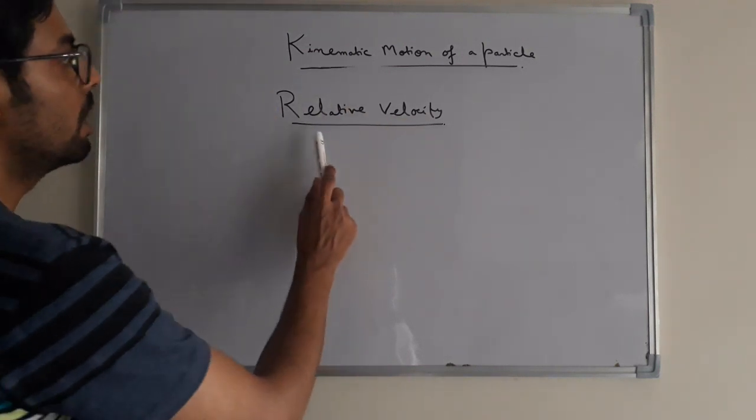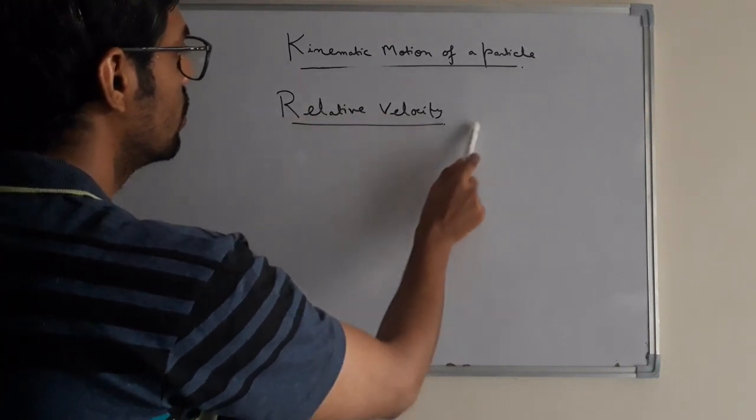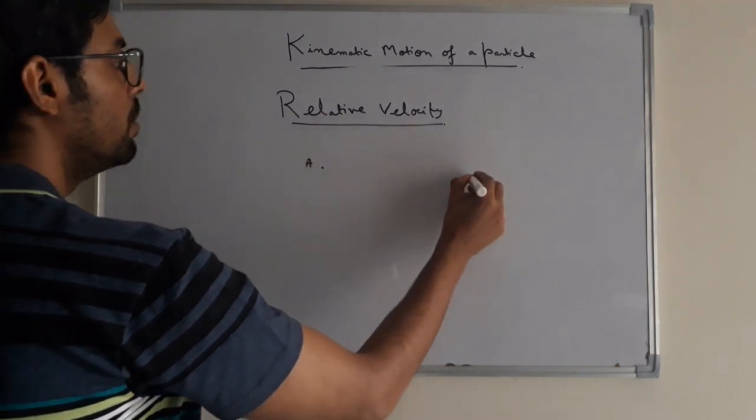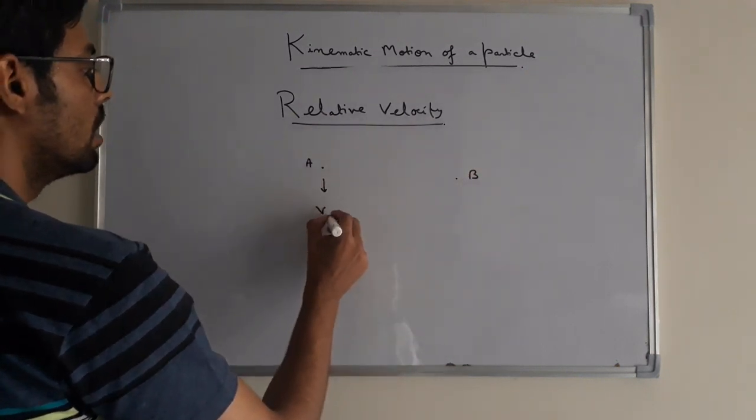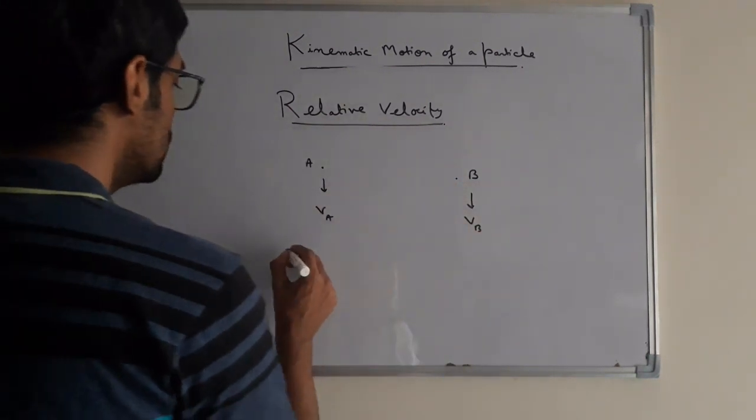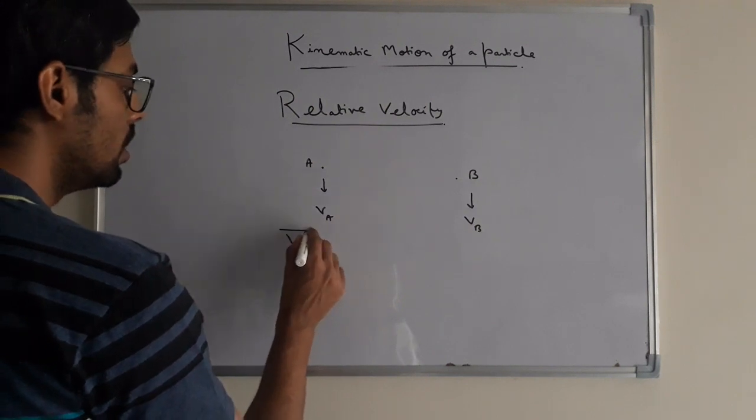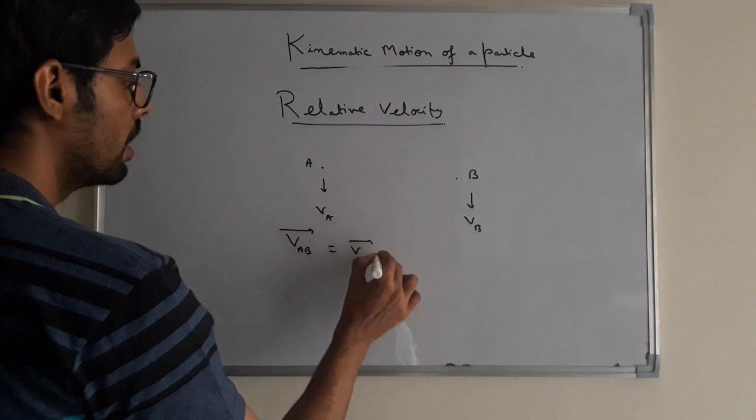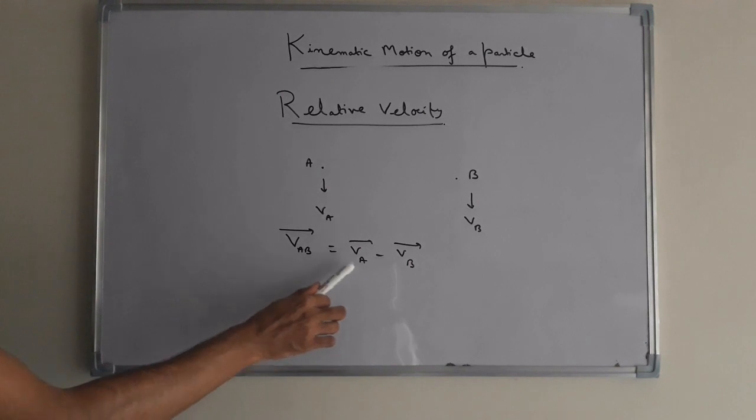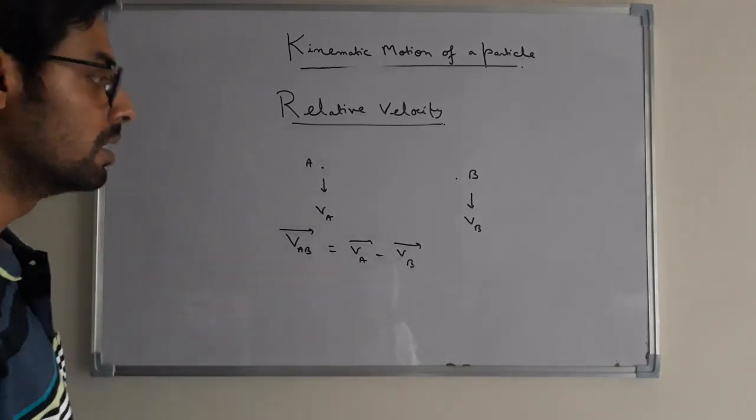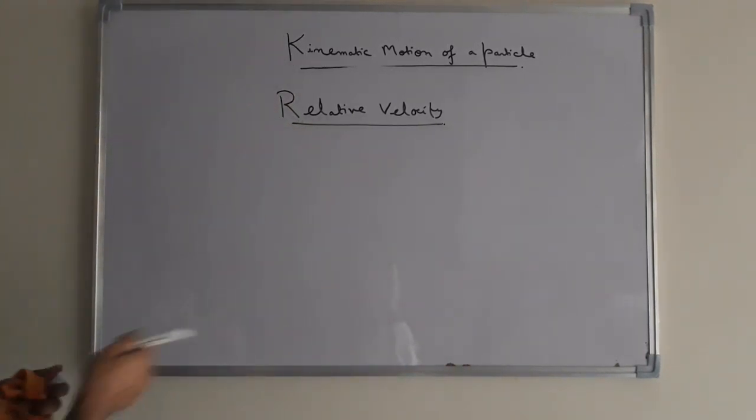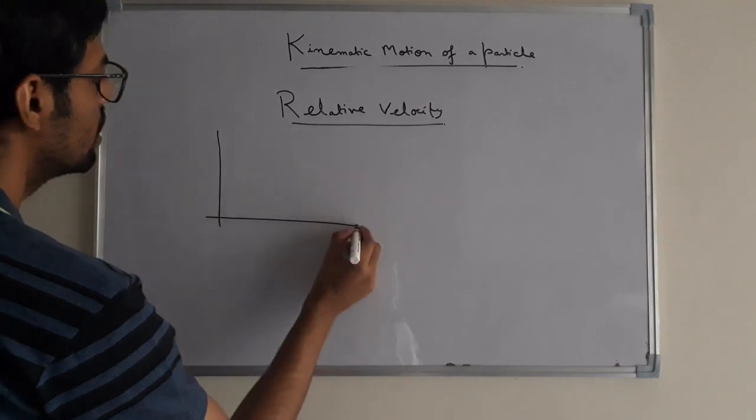For two particle motion, we can define a certain term which is called the relative velocity of one particle with respect to another particle. Suppose there are two particles A and B, and the velocity of A is given by Va and the velocity of B is given by Vb. Then we can define relative velocity of A with respect to B, denoted by VAB equal to Va minus Vb. So this is the relative velocity of A with respect to B, velocity of A minus velocity of B. Because we know that vectorially, suppose there are two particles in a space.